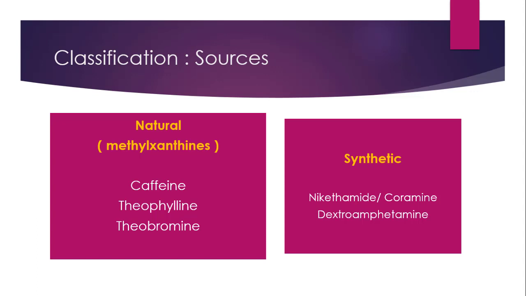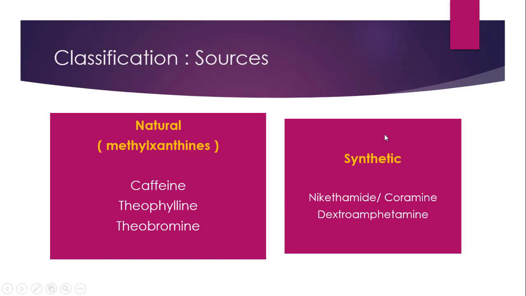Since these are the methyl derivatives of xanthines, that means when a methyl group is substituted on xanthine, it will form the different structures called caffeine, theophylline, theobromine. We have seen all these structures in detail in the caffeine structure video. Then coming towards the synthetic sources.